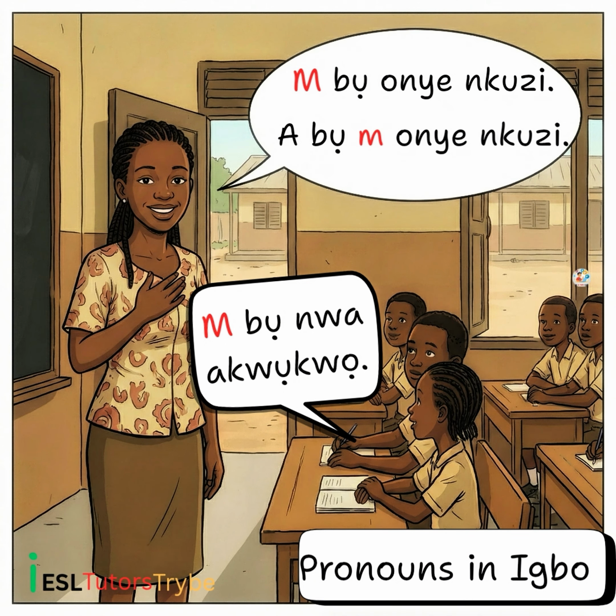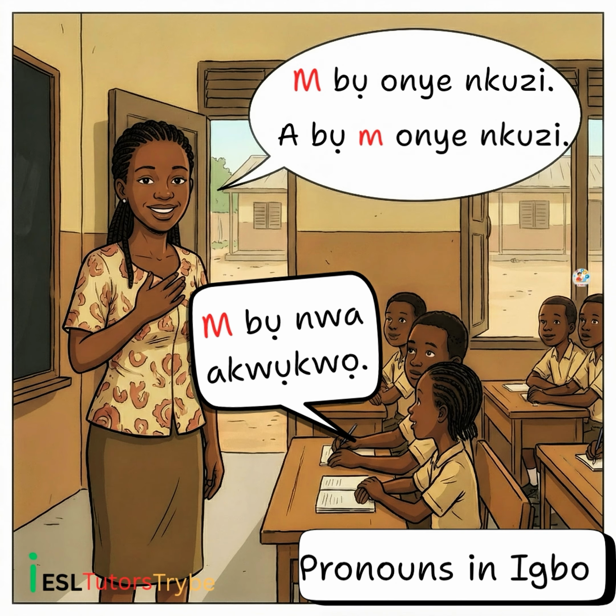M pụtara I in Igbo. M is a pronoun that means I in Igbo. So you can say Abụ m onye nkuzi, or Abọm onye nkuzi. Abụ m onye nkuzi means I am a teacher. Onye nkuzi means a teacher.